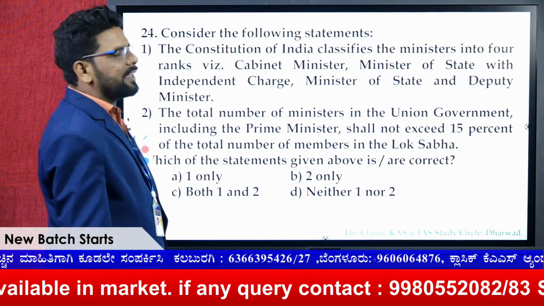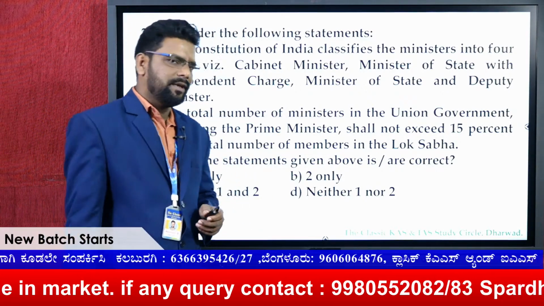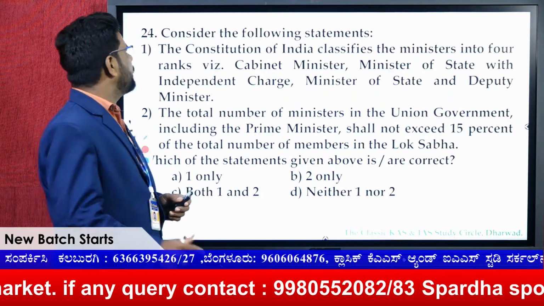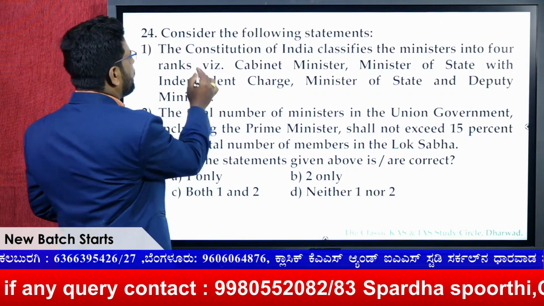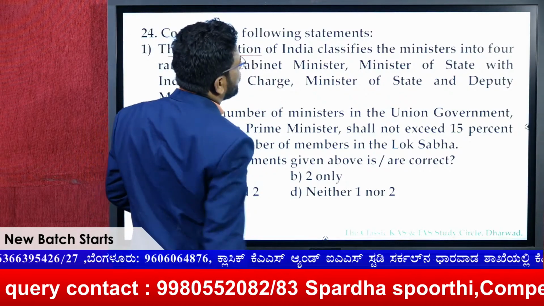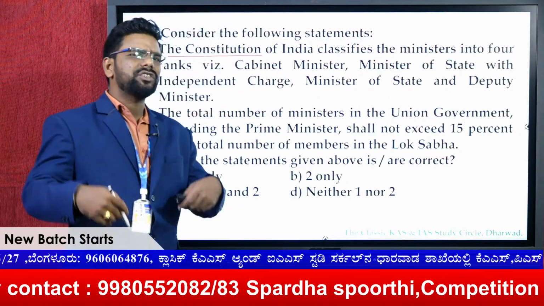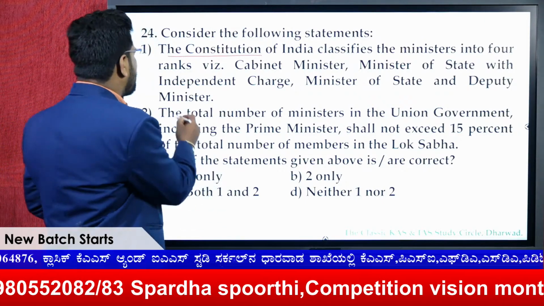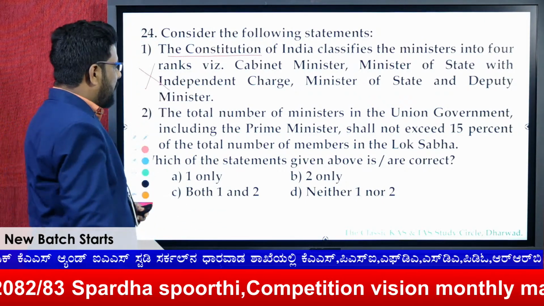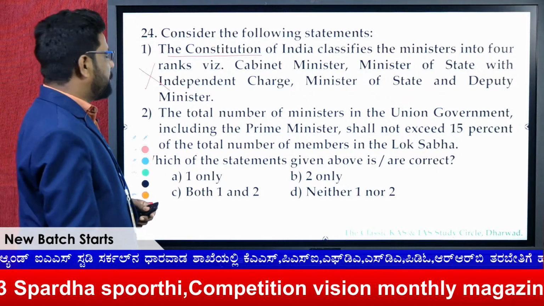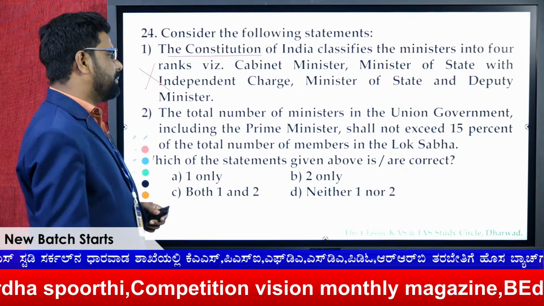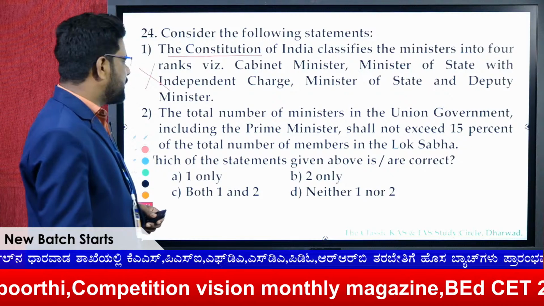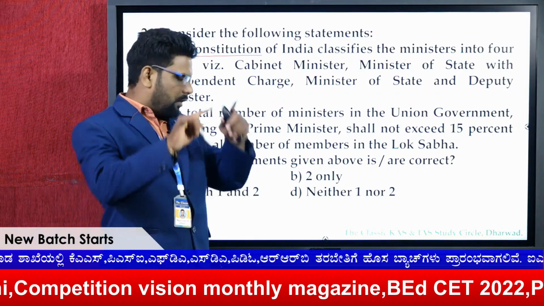Okay, fine. This is again from the Indian polity section. Look, again, it's the easiest one. Look at now, does the Constitution of India classify the ministries? No, conventionally we classify the ministries, but not according to the Constitution. And the total number of ministers in the union government, including the PM, shall not exceed 15% of the total members of the Lok Sabha.